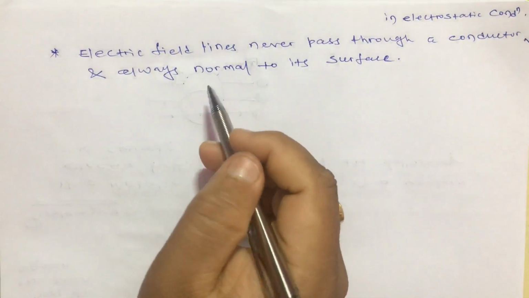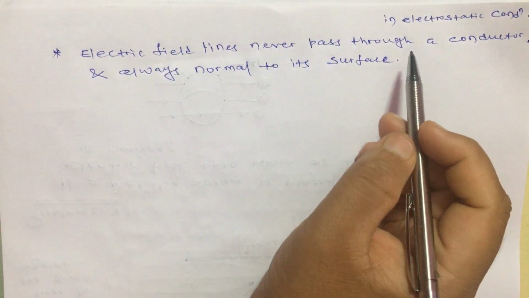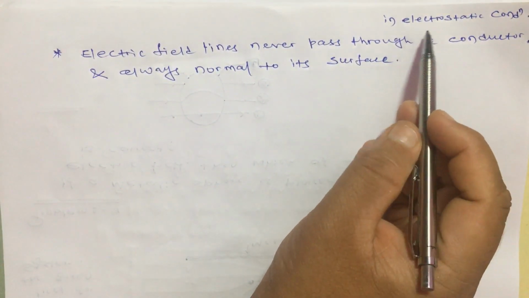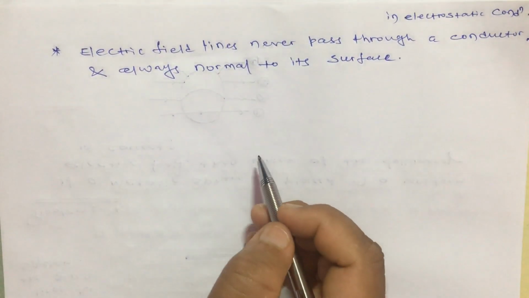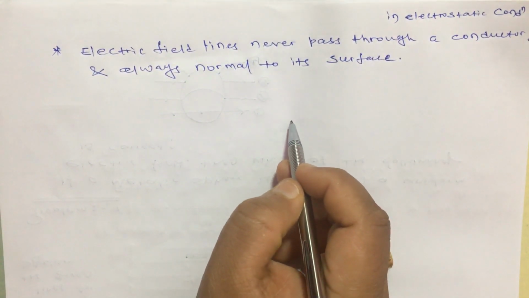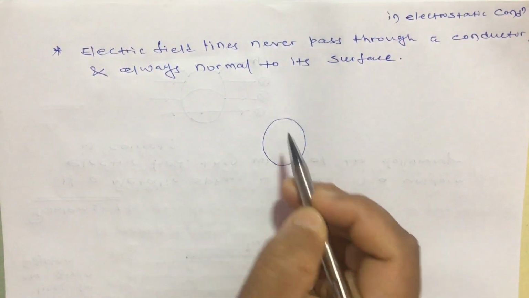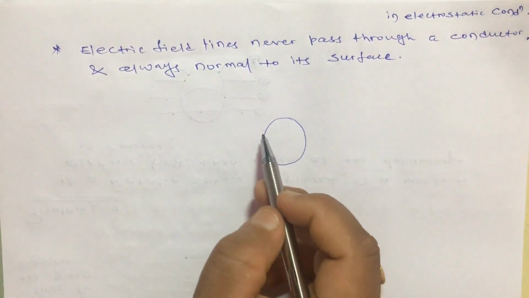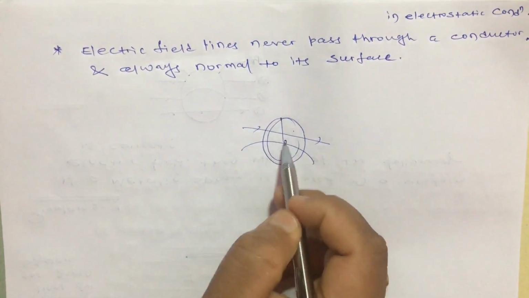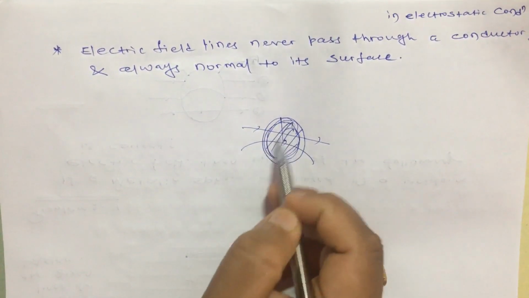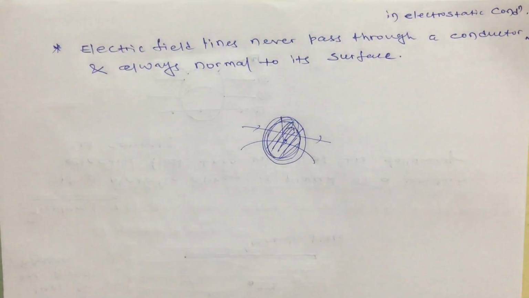Okay, so the next point: electric field lines never pass through a conductor in electrostatic condition and are always normal to its surface. What does that mean? If there is a solid conductor, or any kind of conductor, it may be a solid one or a hollow one, electric field lines cannot pass like this, not like this, not like this. They cannot pass through the conductor. Why? Because inside the conductor the electric field must be zero. And why that is, I will explain while explaining Gauss's law. So here you just have to remember it now.